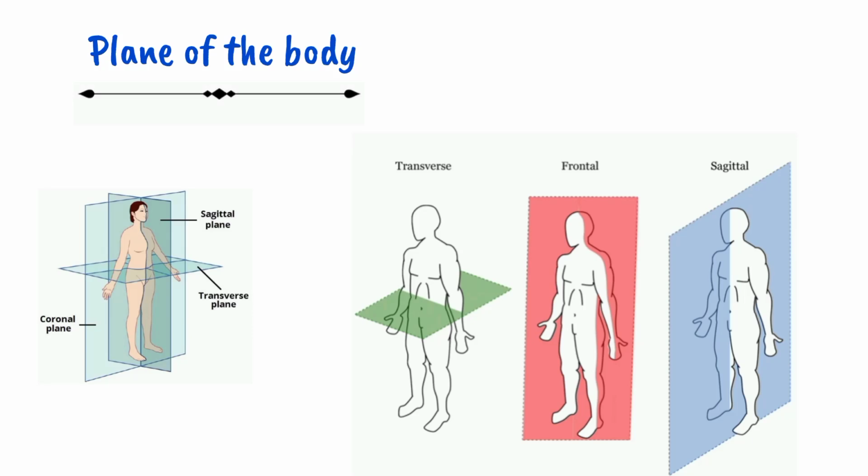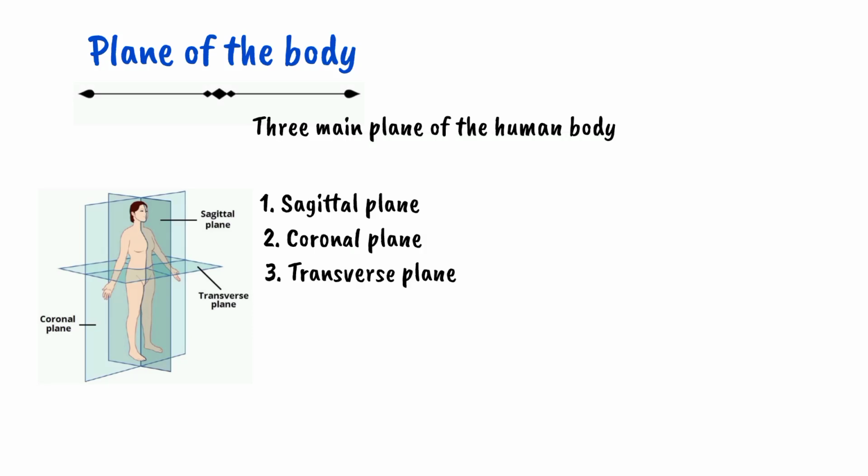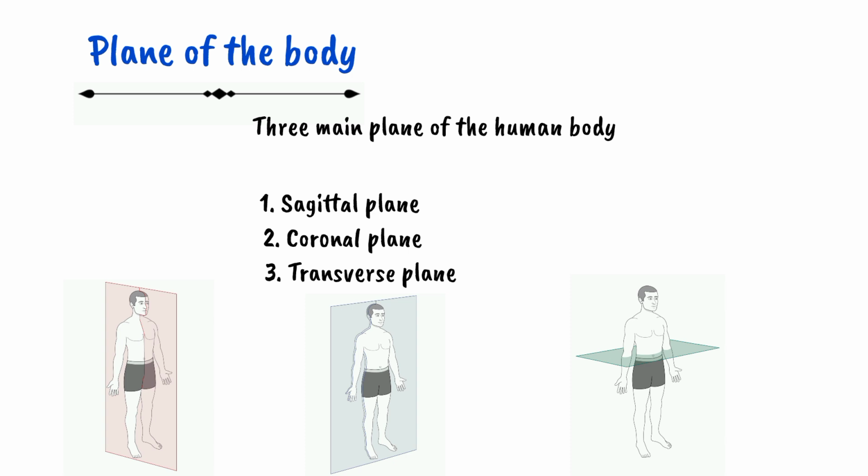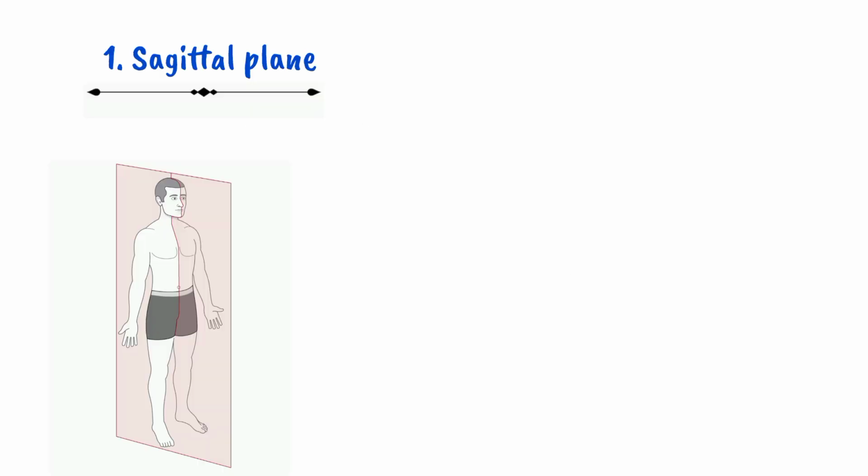Planes of the body. Today we will learn about the three main planes of the human body. 1. Sagittal plane. 2. Coronal plane. 3. Transverse plane.